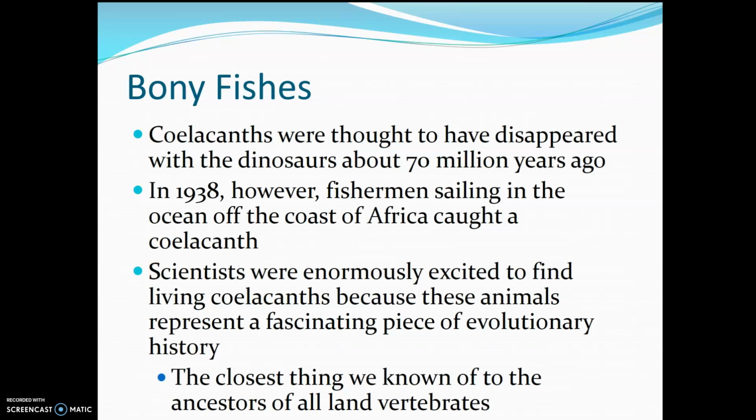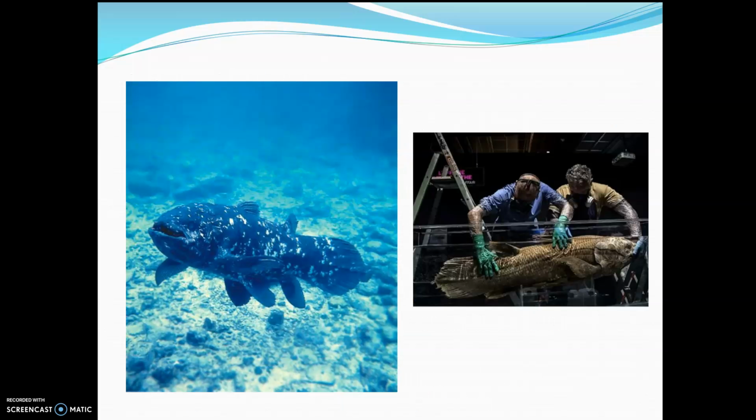So scientists thought that they had gone extinct with the dinosaurs during the Triassic and Jurassic periods. And so now we use them as this major piece to this evolutionary puzzle. If you think about that timeline we talked about, documenting fish over an extended period of time, this was a huge discovery. So you can imagine as a scientist that studies fish, thinking that this particular species was extinct and then all of a sudden realizing that there were still a few of them in the wild.